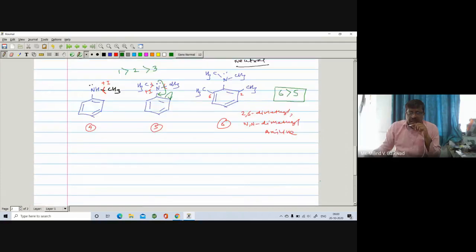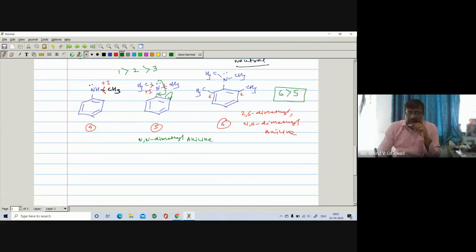The reason is that here in number 5, N,N-dimethyl aniline, if you see, nitrogen and this carbon are in the plane.